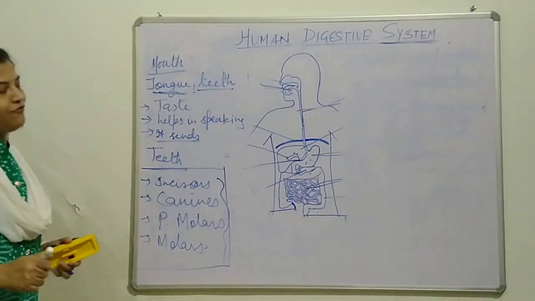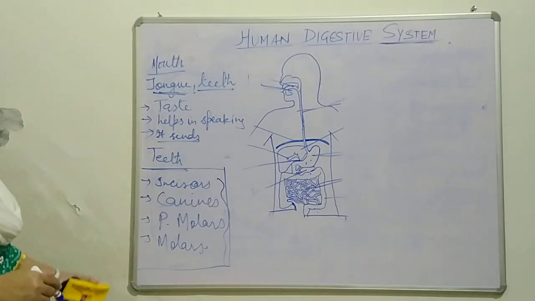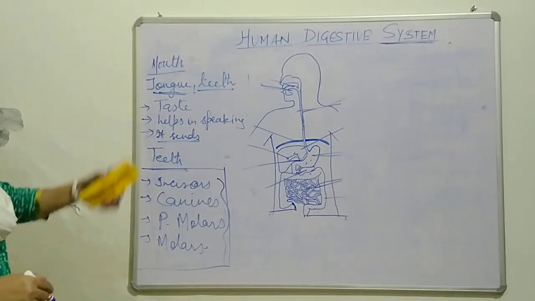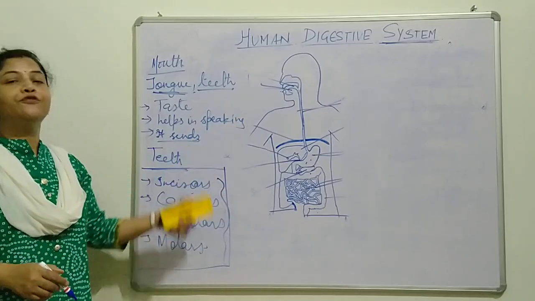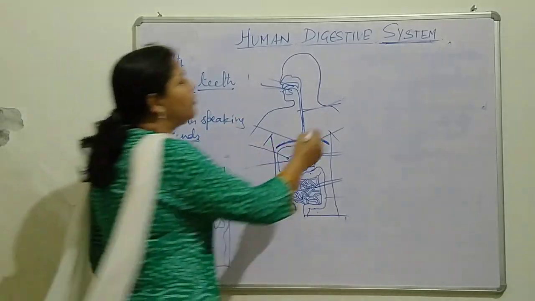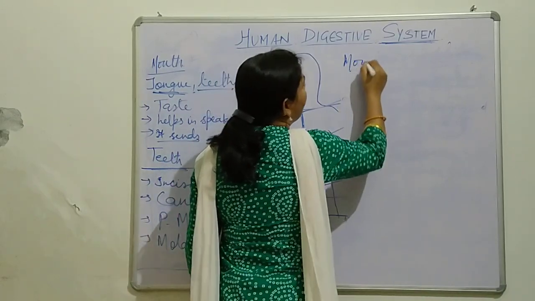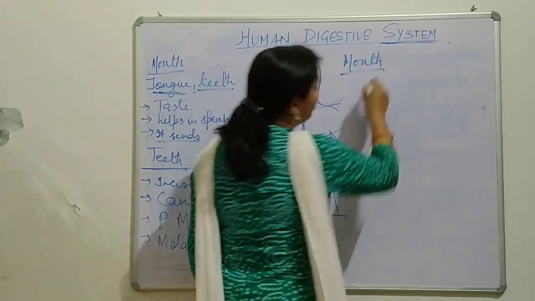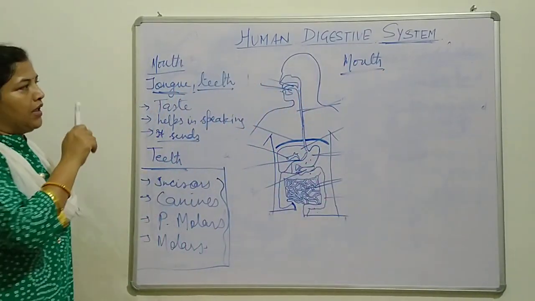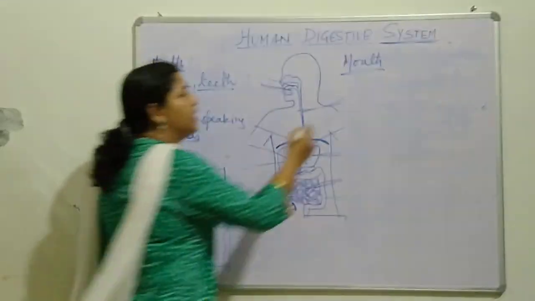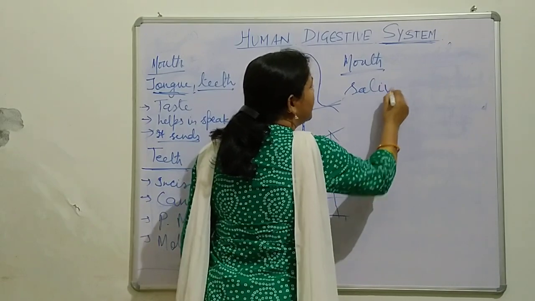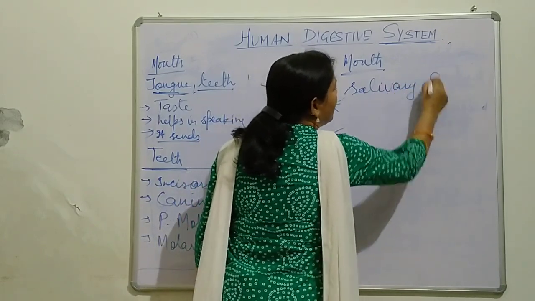Now we have to know about what happens in the mouth. So let us start to know how digestion occurs, or how the food gets digested. In the mouth, when we take food in, we start chewing it well. While chewing, the salivary gland starts secreting its secretion.